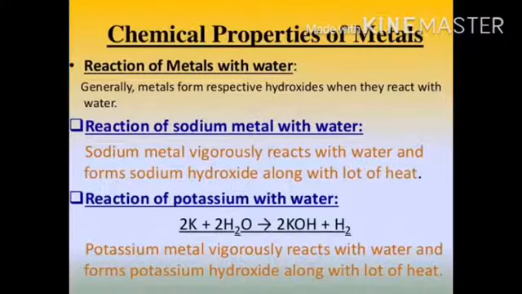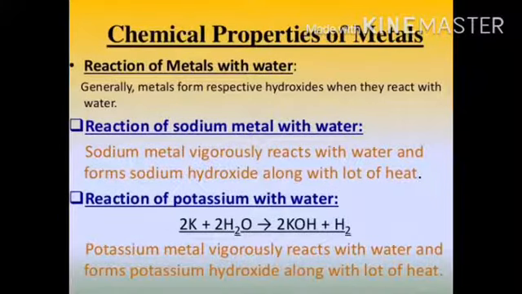Reaction of sodium metal with water. Sodium is a very reactive metal, so it directly reacts with water. Sodium plus water gives sodium hydroxide plus hydrogen, meaning when sodium reacts with water, sodium hydroxide is formed, and there is also evolution of hydrogen gas. Sodium metal vigorously reacts with water and forms sodium hydroxide along with a lot of heat.